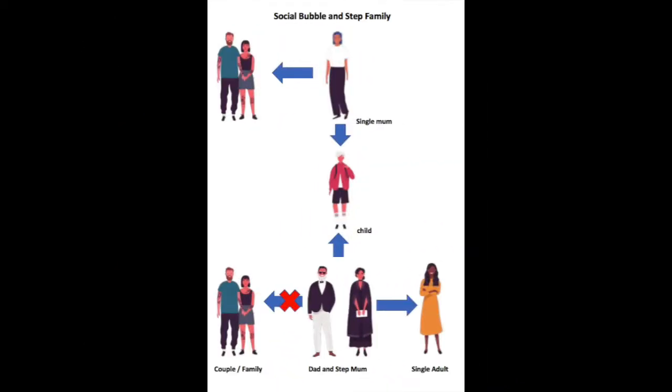If one of the parents meets another partner, so they are living as a couple, then they cannot join another family to create a social bubble, but a single adult can join them to create a bubble themselves.